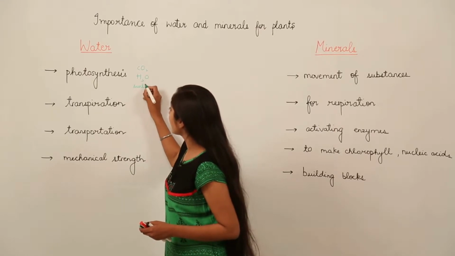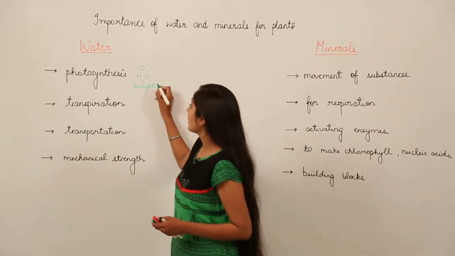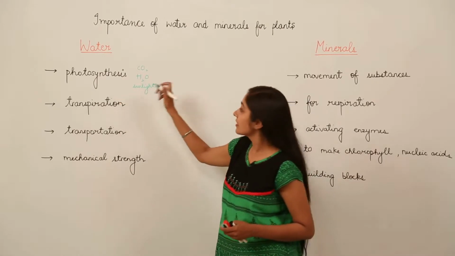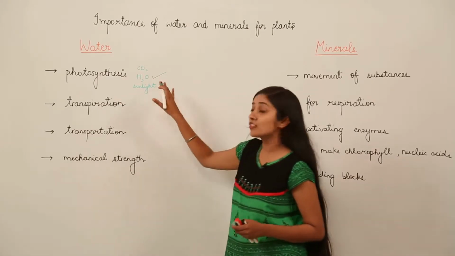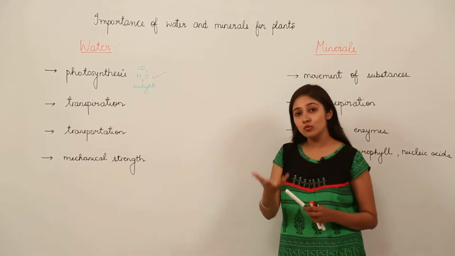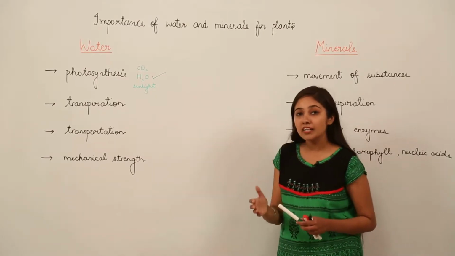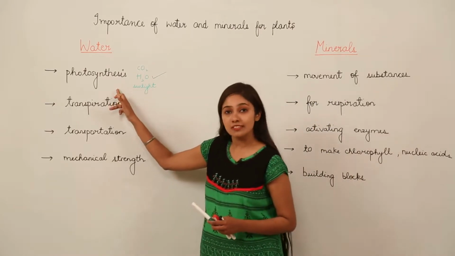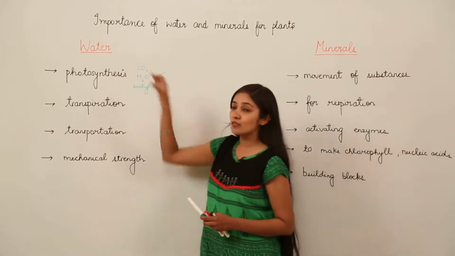In the presence of sunlight. So in this case, water is an important raw material which is required for the plants to carry on photosynthesis. So this is the first importance of water for plants.